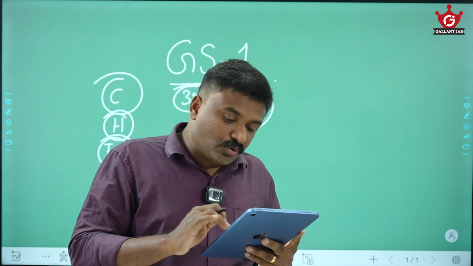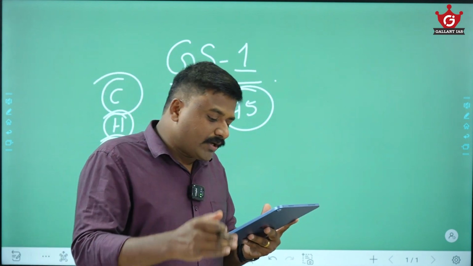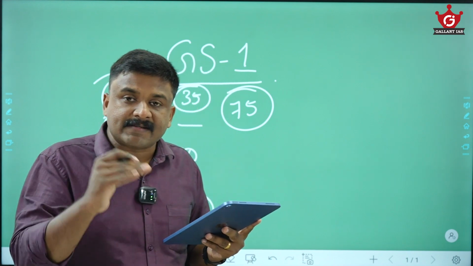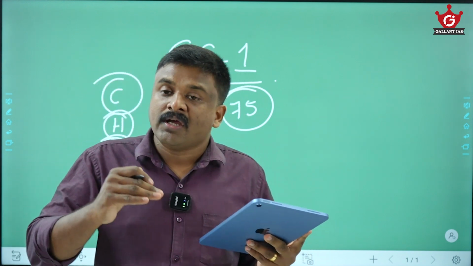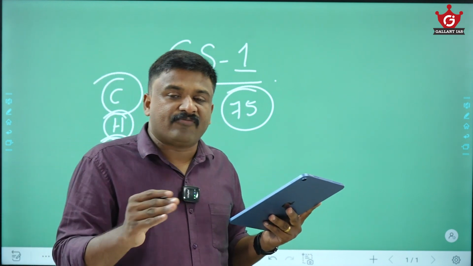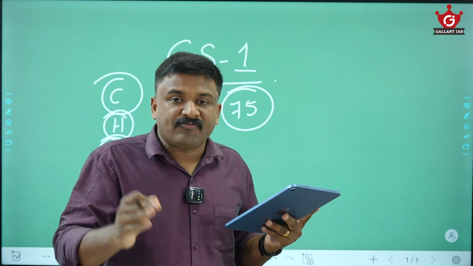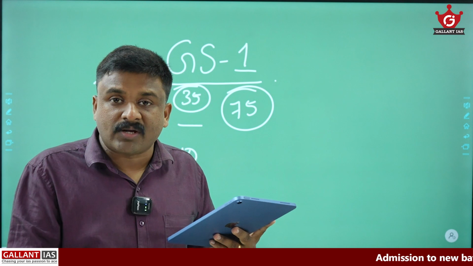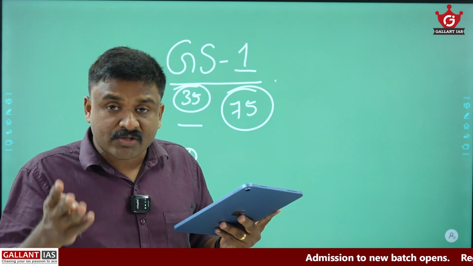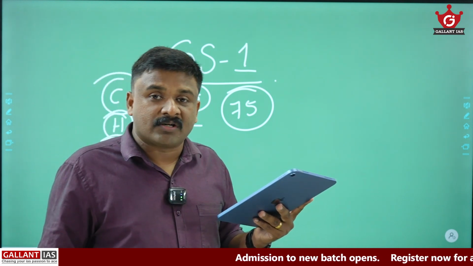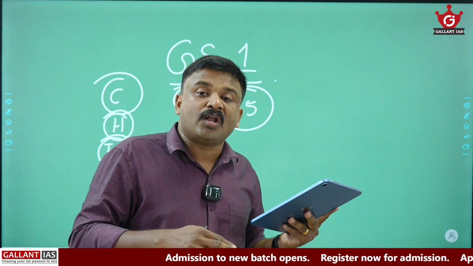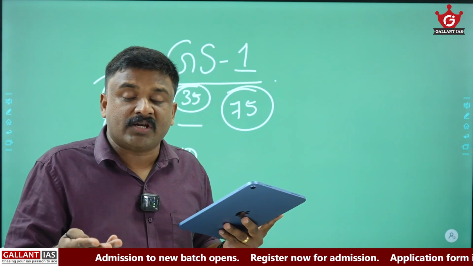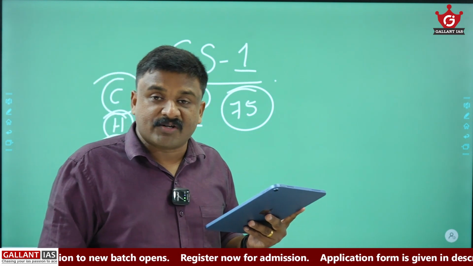So similarly, just go through the entire 20 questions. One thing I would say is that there were fewer questions from the history part, only 75 marks, but still don't take it for granted. UPSC is always unpredictable. This year they asked fewer questions, which doesn't mean next year they will continue the same pattern. There is a probability that next year there are lots of questions from culture and history, and fewer from geography and society.